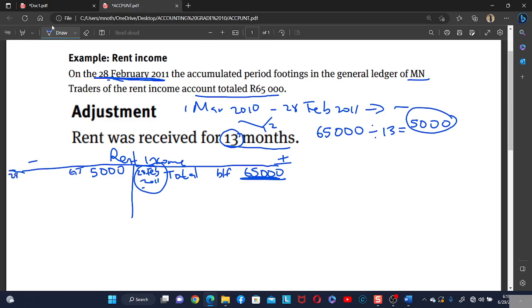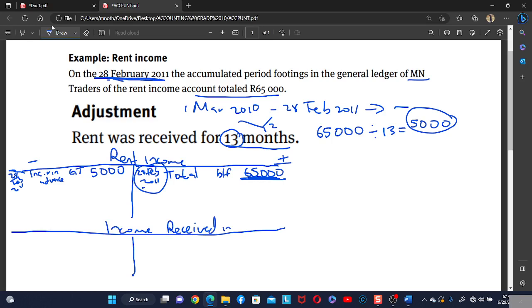Now, where do we transfer this? On 28 February 2011, we transfer this to the new account called income received in advance, which is a liability account. It increases on the credit side and decreases on the debit side.